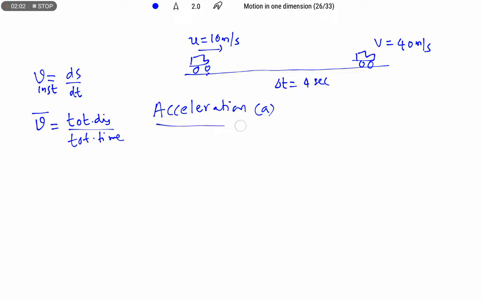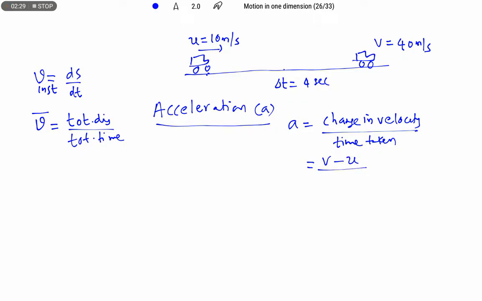Acceleration gives the information about how fast the velocity of an object changes. Acceleration is change in velocity by time taken. Change in velocity is final velocity v minus initial velocity u, divided by time taken t. So a equals v minus u by t.